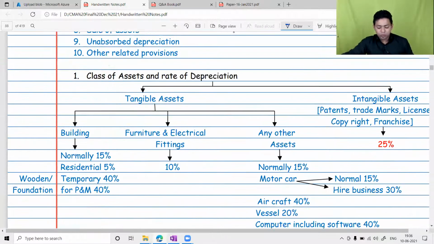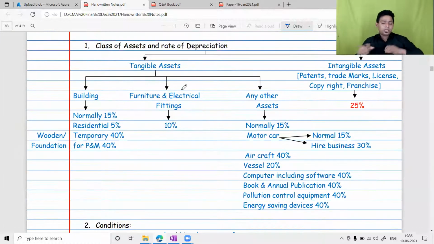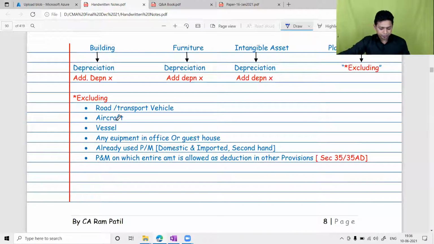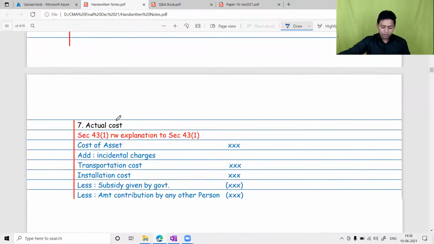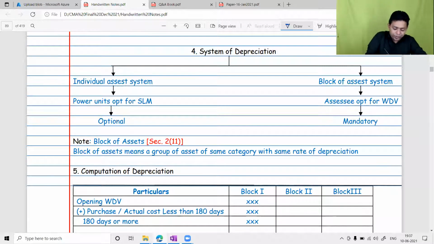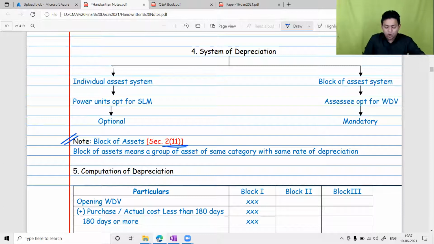The first and foremost important aspect is the class of the assets and the rate of depreciation. Please understand, in income tax law, we never compute depreciation on an asset individually. We always compute depreciation on the block. Then what do you mean by the block, sir? Where is the definition of block? Under Section 2(11), block of assets means a group of assets, very important, having the same category and the same rate. Two conditions: same category and same rate.